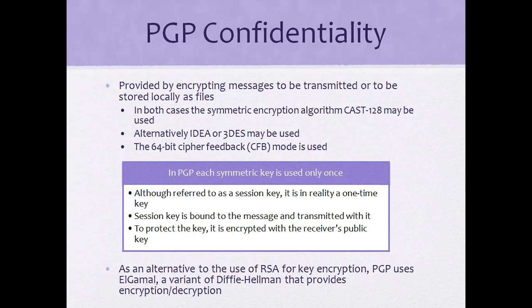As an alternative to RSA for encryption, PGP uses ElGamal and also Diffie-Hellman. So as an alternate to RSA, sometimes PGP uses the ElGamal algorithm and Diffie-Hellman key exchange. Because of all these algorithms, PGP provides high confidentiality. Because of this only, electronic email is more secure.